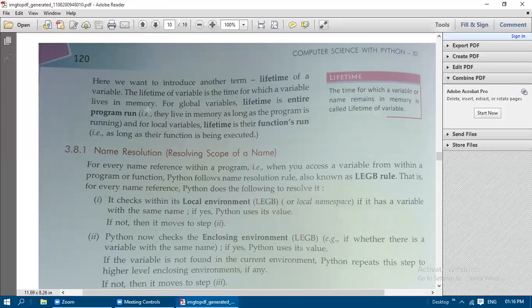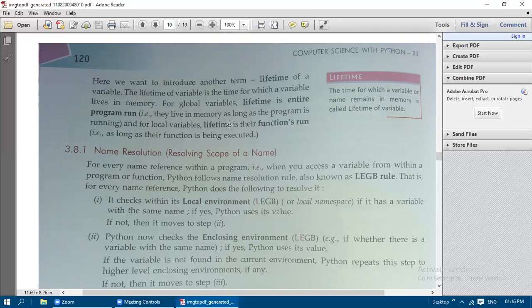And for local variables, the lifetime is their function's running time. So when the function's running time is getting over, the local variables' lifetime is also getting over. As long as their function is being executed, the variable will be there in memory.